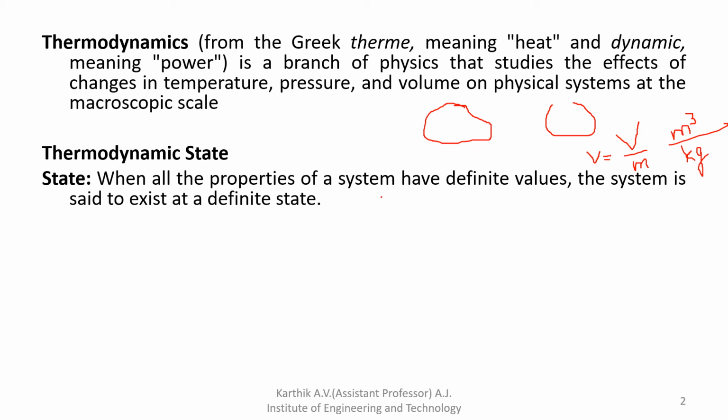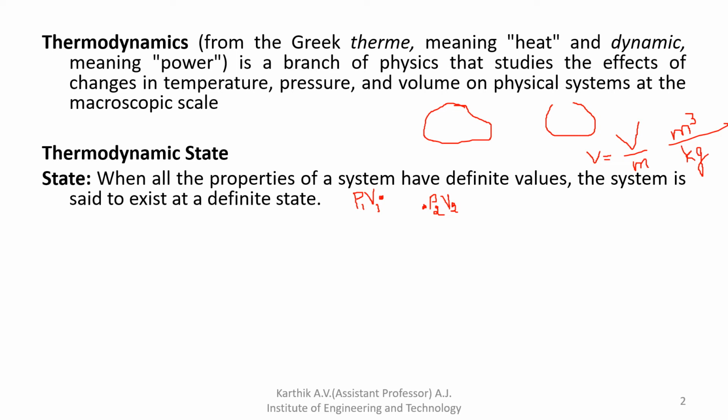At this point, this is one state, the pressure is P1 and volume is V1. At a second state point, the pressure is P2 and volume is V2, like that. So at a particular state point, the system is described by its properties.